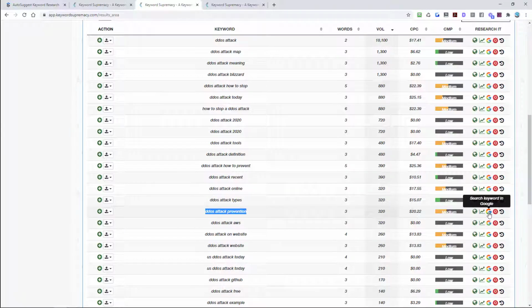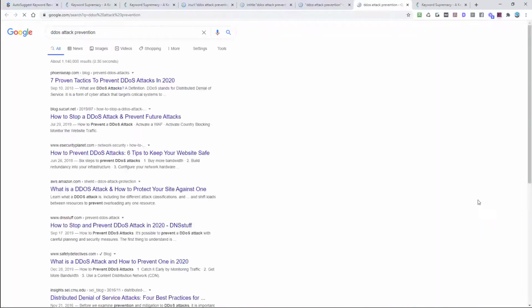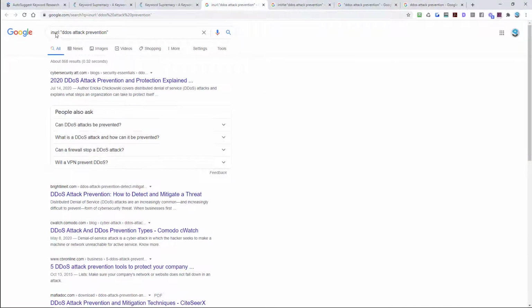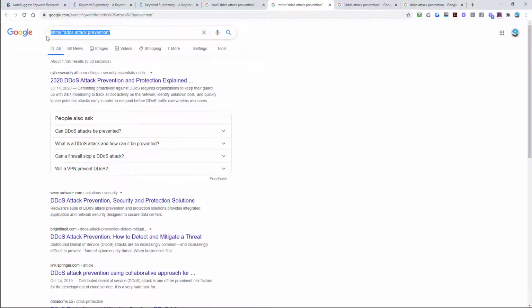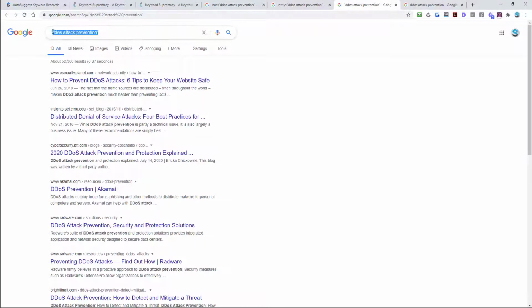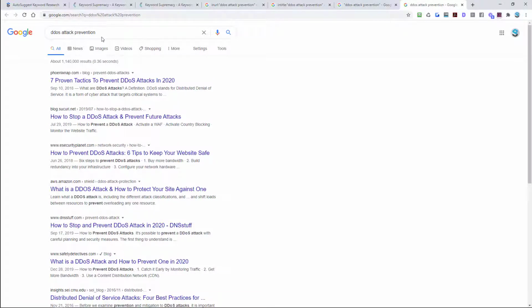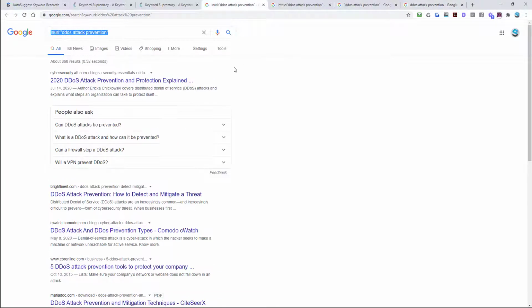So the next thing we can do is click on the search keyword in Google icon, and that'll open up 4 new browser windows where we're taking that keyword and searching in URL, searching in the title, searching the phrase of the keyword, and then searching the main keyword. And this information just helps you analyze how competitive it is from a search engine optimization standpoint.